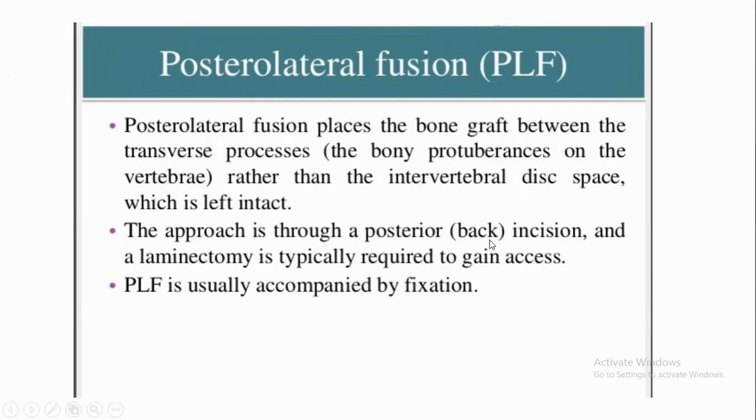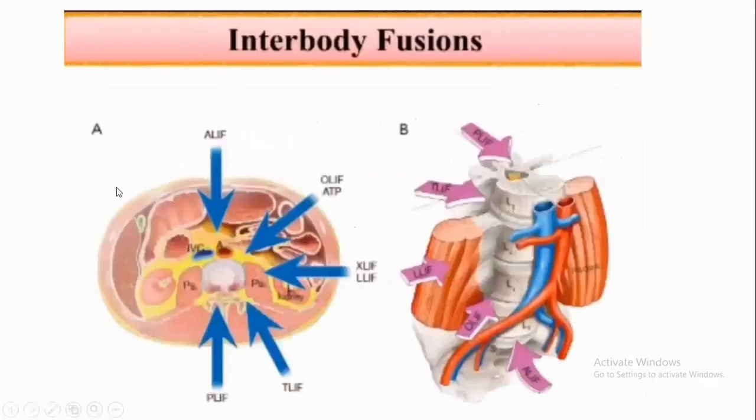Approach is through the same posterior incision, and a laminectomy is typically required to gain access. For interbody fusion, see here: anterior lumbar interbody fusion is through the abdominal incision, and oblique lumbar interbody fusion is just anterior to the psoas muscle. Extreme lateral or direct lateral lumbar interbody fusion is through the psoas muscle. This is a TLIF, transforaminal lumbar interbody fusion. Here it is a posterior lumbar interbody fusion.